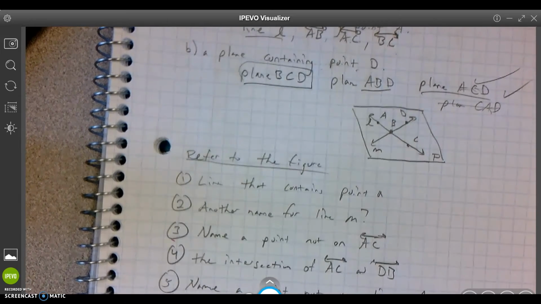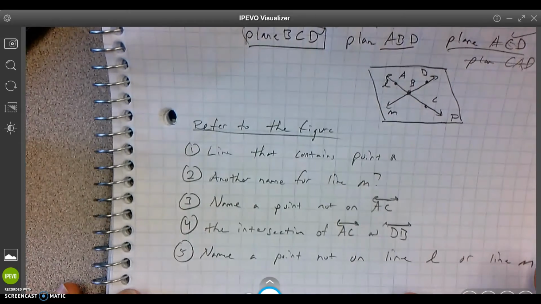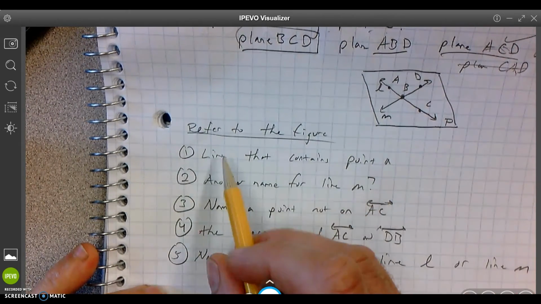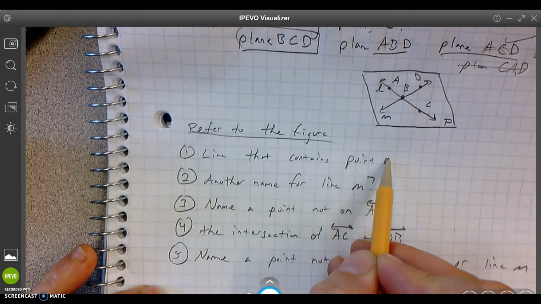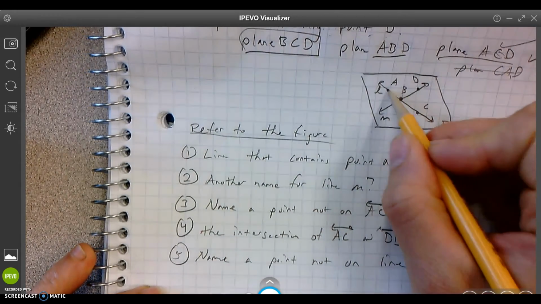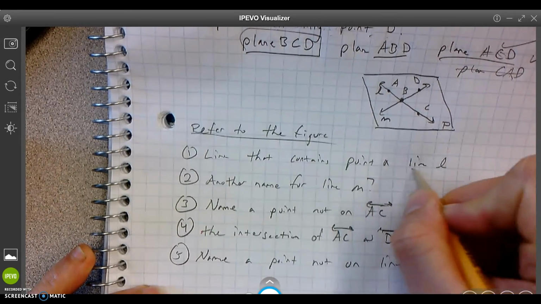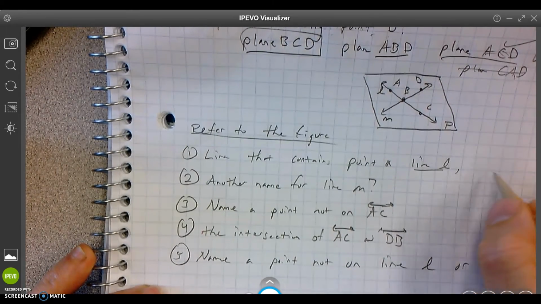So, here's my picture. Here's my questions. Refer to the figure. All right, make sure your paper looks exactly like mine. All right, first thing, I need a line that contains point A. Here's point A. What's the answer going to be? Yeah, line L.